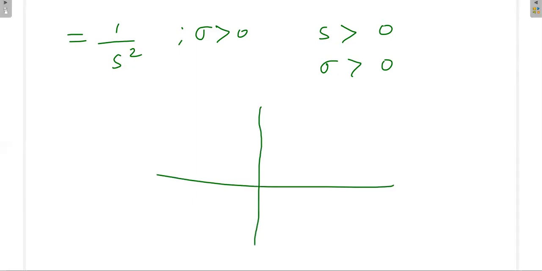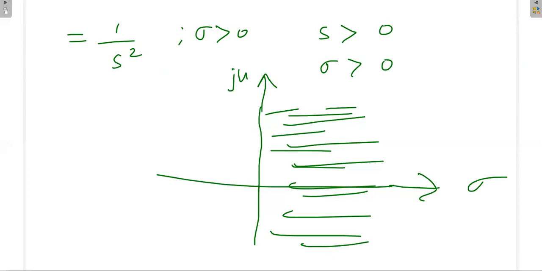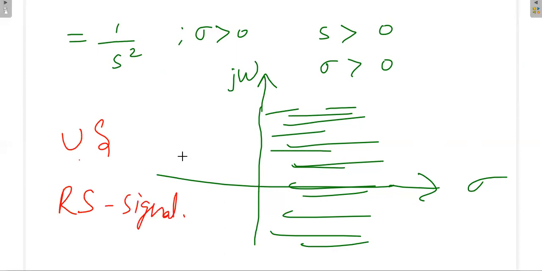This is also unstable because it does not include the j omega axis, since you are choosing sigma greater than 0. This is sigma and this is j omega. What is the signal direction? It is a right-sided signal, because the ROC is going towards the right. A right-sided signal will have a right-sided ROC, and left-sided signals will have a left-sided ROC. Okay, thank you.